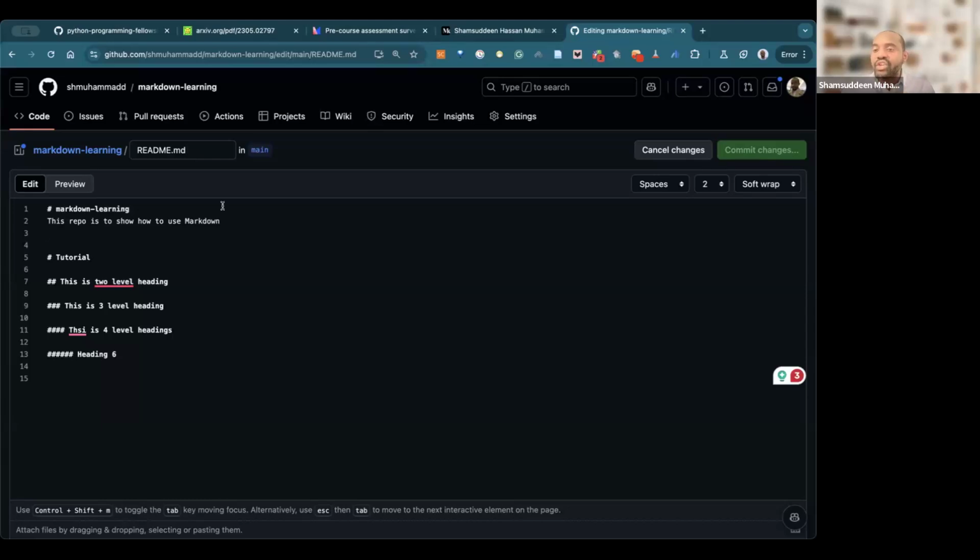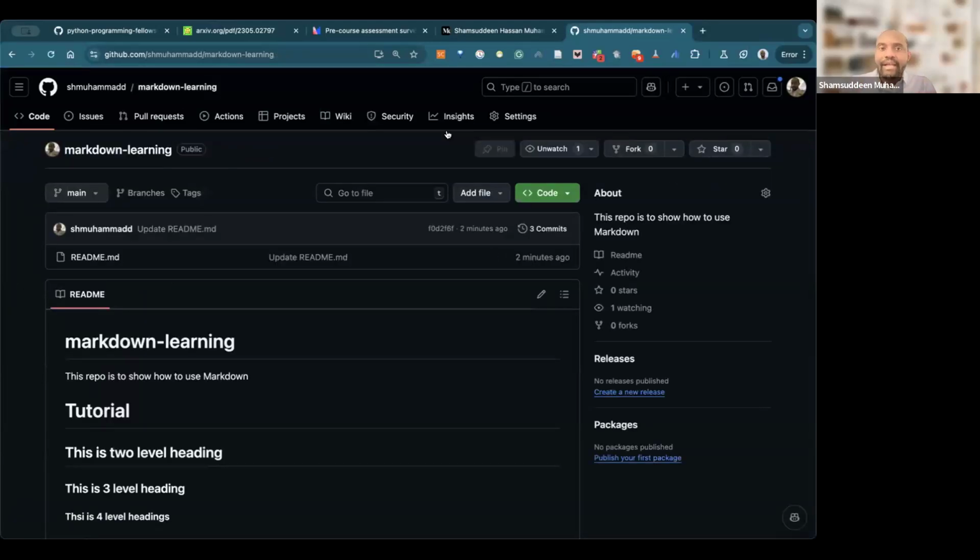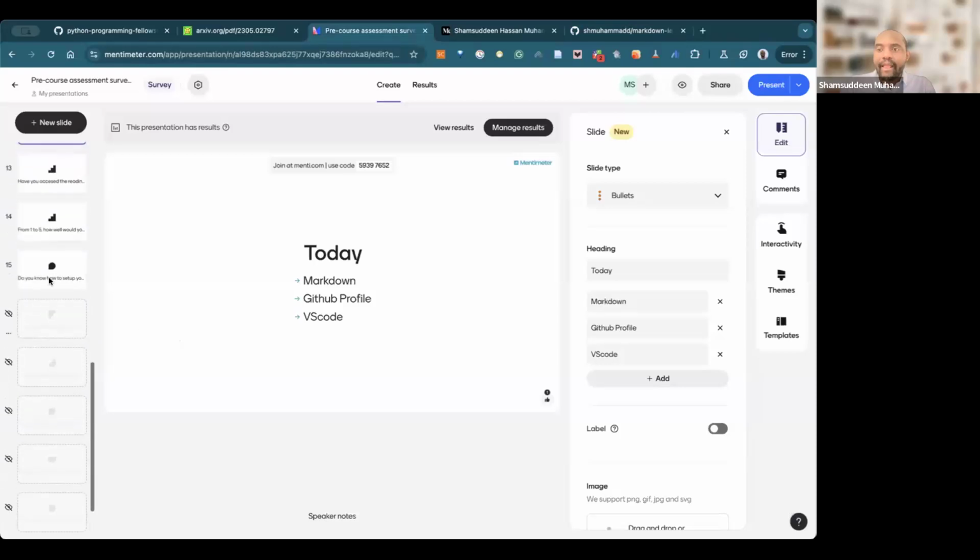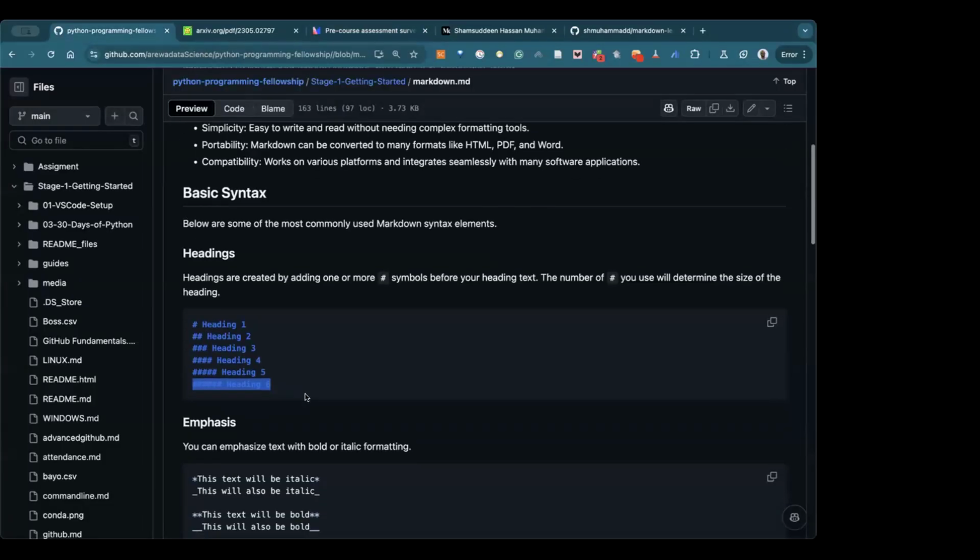The first thing I showed you is how to write a title. To write a title, you use the hash. If you write 1, it means you are using header 1. If you use 2, you are using header 2, up to the level you want. Does that make sense? If you have any question, type in the chat if you are still struggling to understand that. Okay.